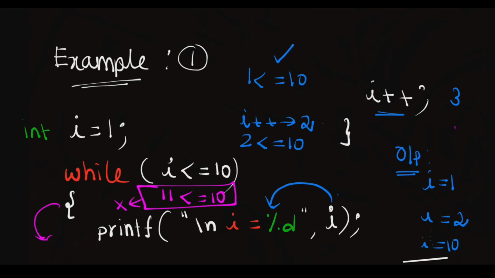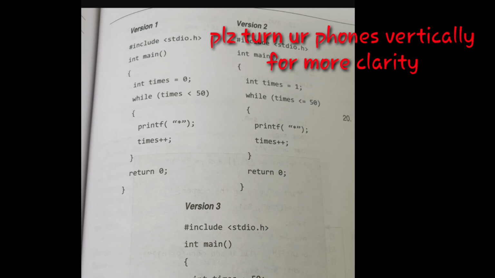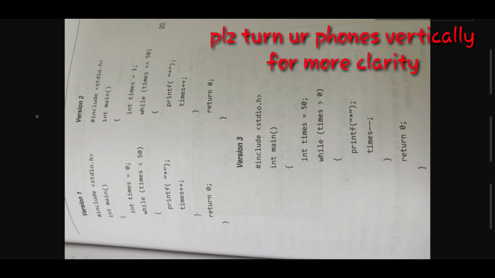So in this example, how many times is the loop executed? 10 times. The loop is executed 10 successful times, but on the 11th time the loop exits, right? I hope you understand this example. Let us see some more examples. You can clearly observe that there are 3 examples here, so let us discuss them in detail.